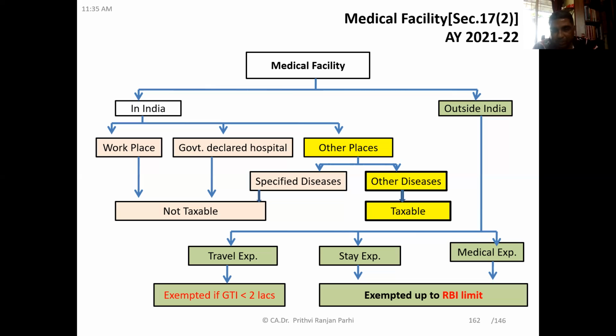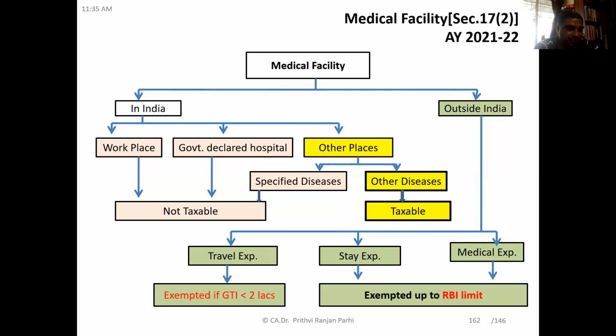But stay expenditure and medical expenditure are exempted up to the limit permitted by Reserve Bank of India. Okay, exempted up to the RBI limit, because for this travel expenditure and medical expenditure, for treatment, foreign exchange is needed.